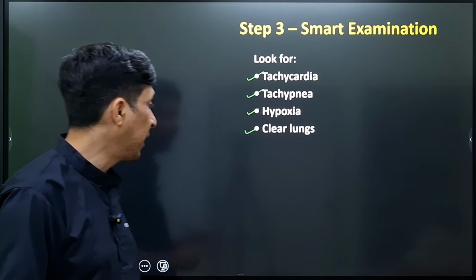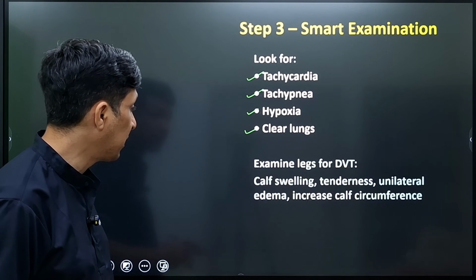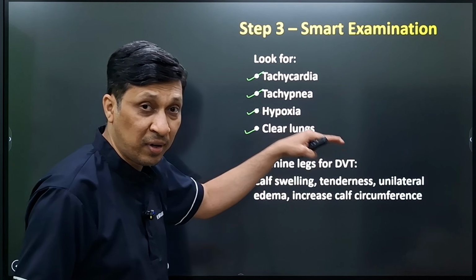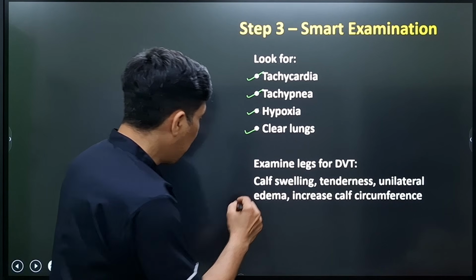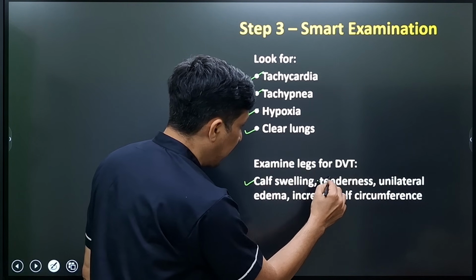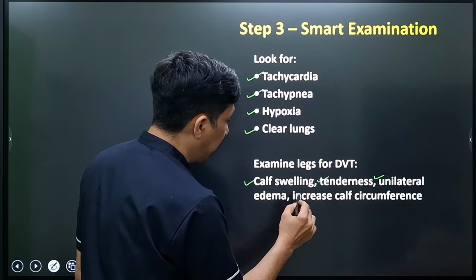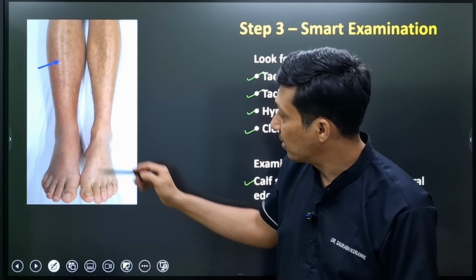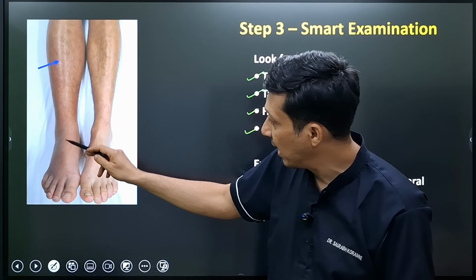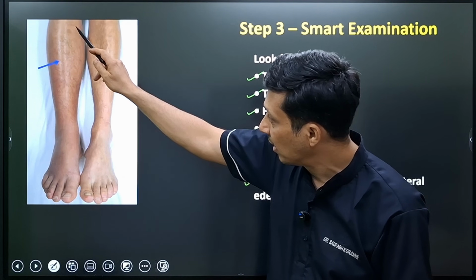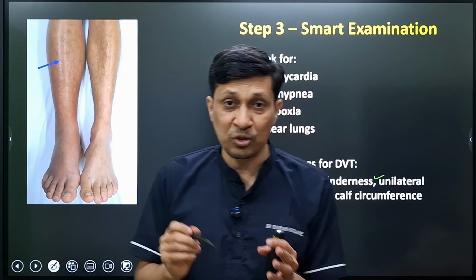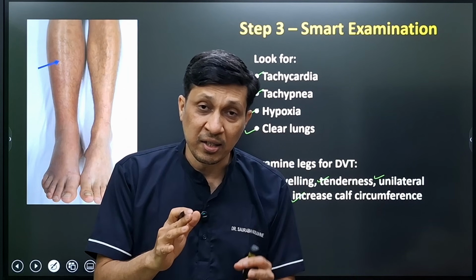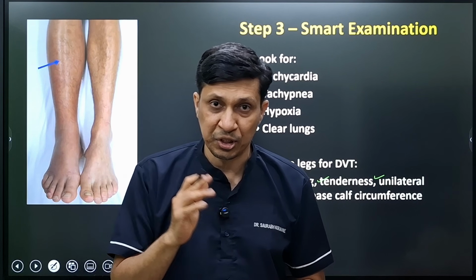An important finding you will also have to look for is examination of the legs for DVT. Here you can get calf swelling or tenderness, unilateral edema or increased calf circumference. In this picture, you can see these signs of DVT in the right leg. So your important third step will be SMART examination.